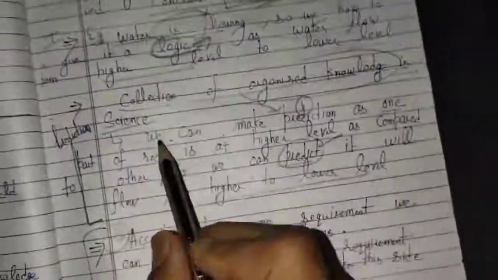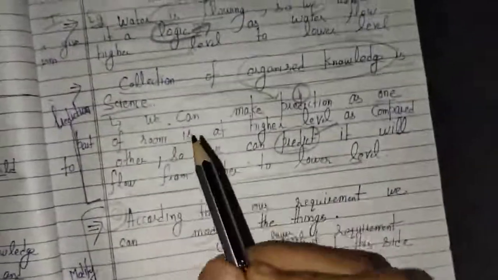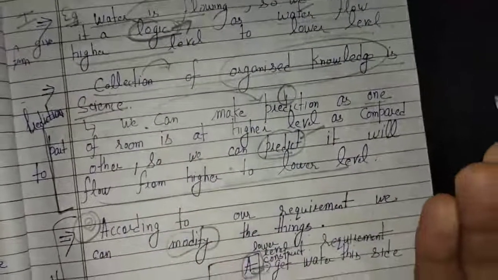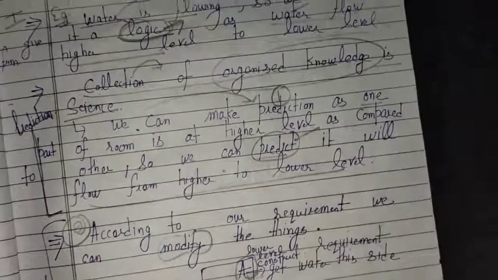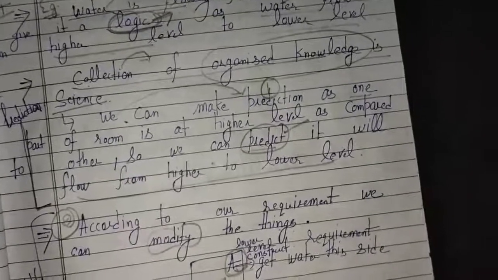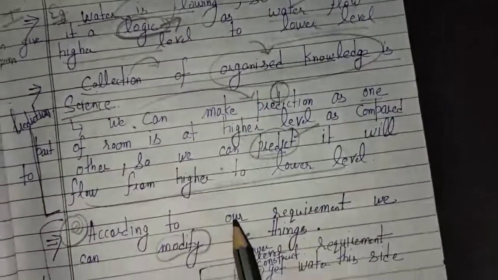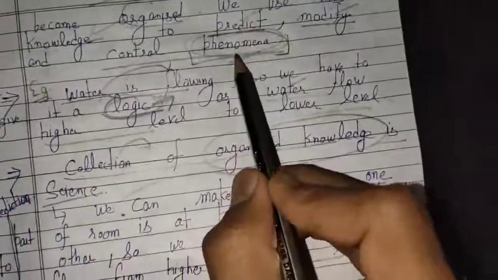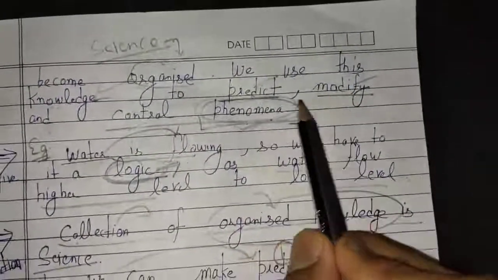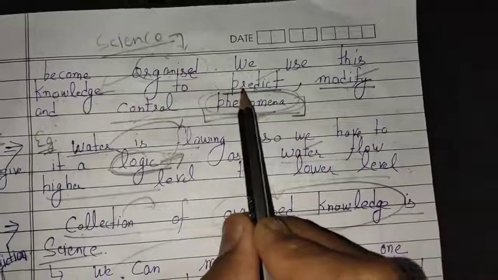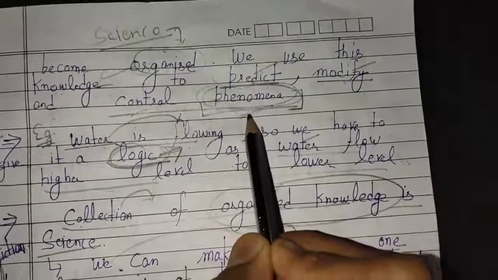When he develops a knowledge, the next generation will develop a different kind of knowledge, and the next generation more knowledge. This knowledge goes on adding and adding, and this is the concept of organized knowledge, that is science. How we can do the prediction of phenomena, the modification of phenomena, and how we can control the phenomena. Now first of all we will discuss how we can predict the phenomena.